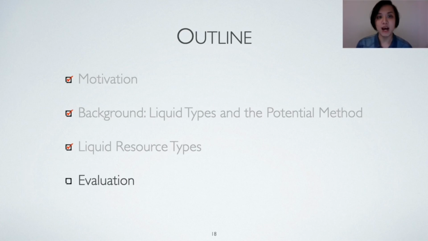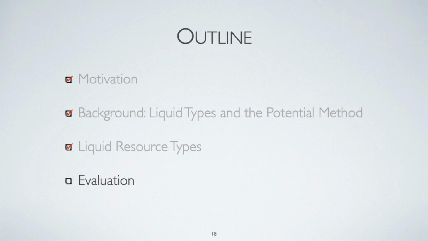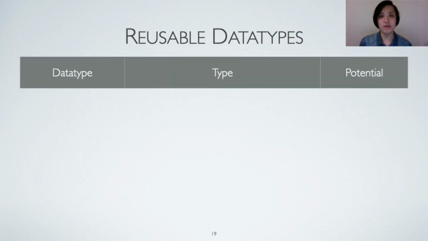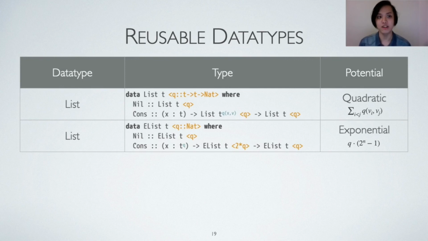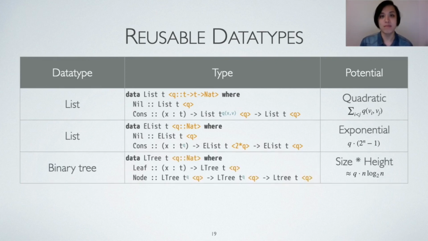After I explain how our type system formally expresses and automatically verifies resource bounds with liquid resource types, you might wonder whether the system is effective in practice or not. Let's first take a look at some reusable resource-annotated data types, which we'll use to specify the type signatures for our benchmark programs. The first one, for quadratic potential over lists, we have already shown during the presentation. The second one specifies exponential potential over lists by doubling the potential in each element of the tail in the cons constructor. The third one defines binary trees.